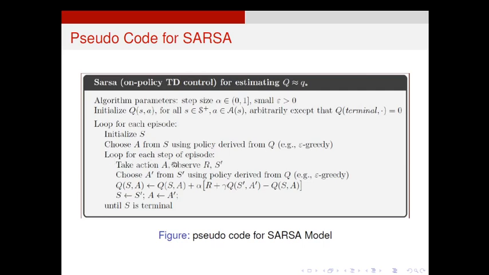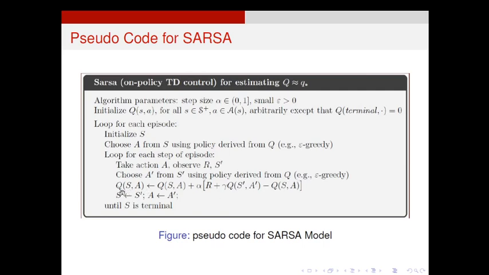Okay. Then loop for each step of an episode. We fix each state, then move on to the next state until that episode is completed. Take action A, observe R, S dash. You choose an action A and just observe its return and the next state. Choose A dash, meaning the action from the next state S dash, using a policy derived from Q. Here again we use the policy. That policy may be epsilon greedy. That means the next state action can be selected using an exploitation or exploration approach. Okay.